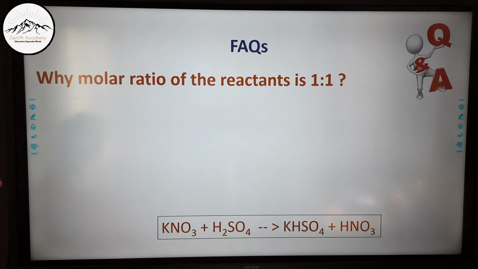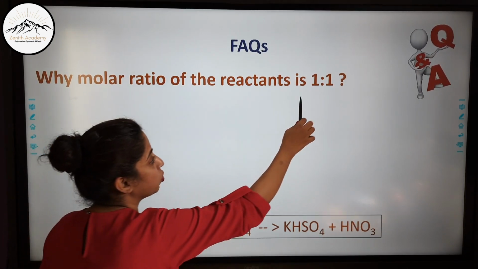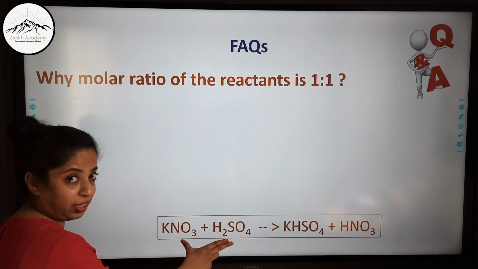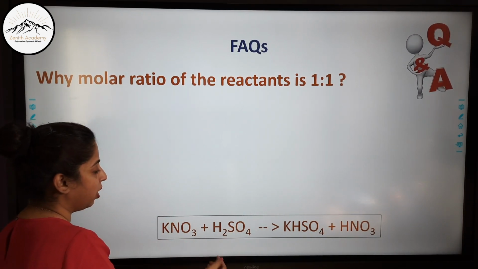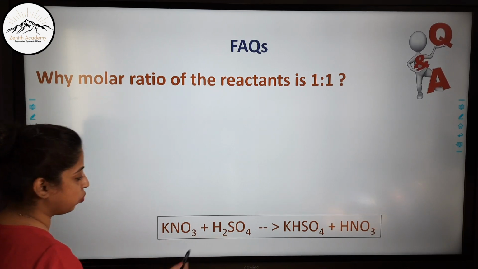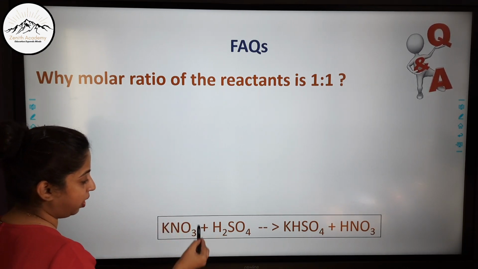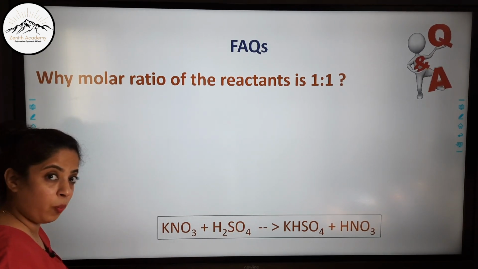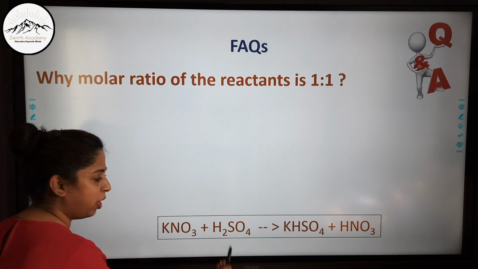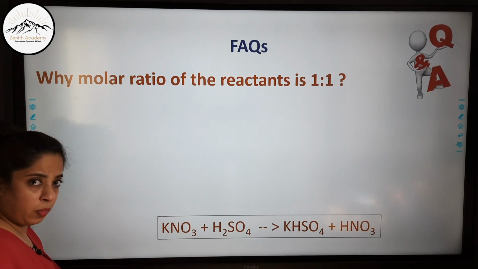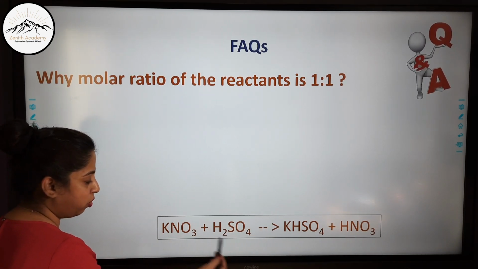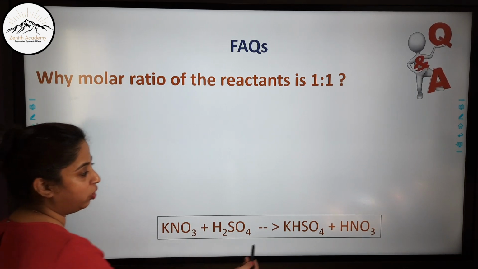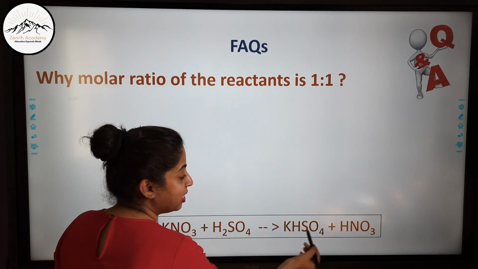Now another question is why the molar ratio of the reactants is 1:1. When you add these two reactants in the reaction mixture, they are in the ratio of 1:1. That is, 1 volume of potassium nitrate reacts with only 1 volume of H2SO4. Why? Even though there are 2 replaceable hydrogen atoms, so you might expect this to also be 2, what we need to form is an acid salt.